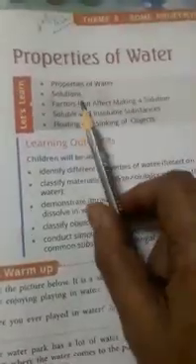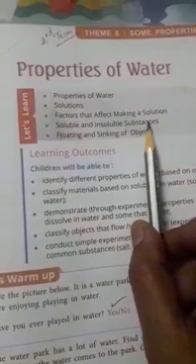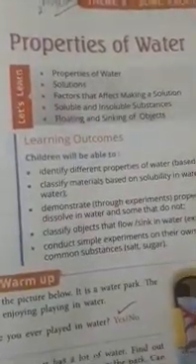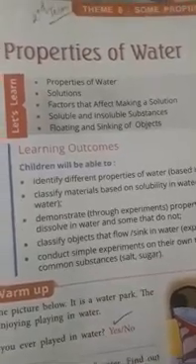Good morning, children. Today I will be explaining Standard 3 Science, lesson number 8, Properties of Water. In this chapter we will study the properties of water, solutions, the factors that help in making a solution, soluble and insoluble substances, and floating and sinking of objects. All these properties we will study in this chapter. Now turn to the next page.